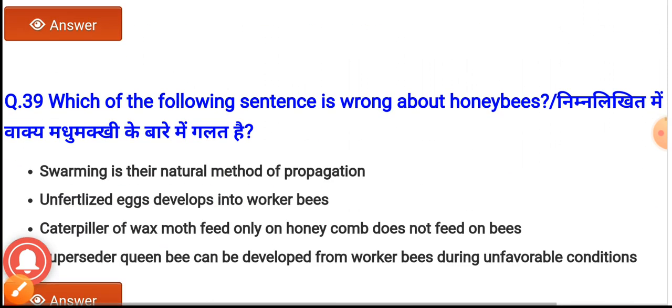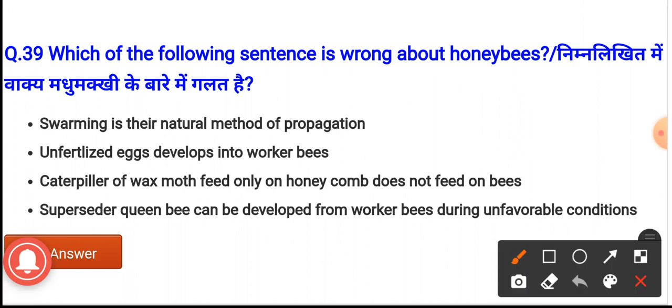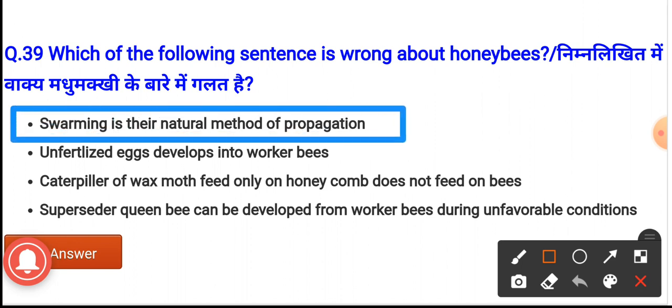Question number 39. Which of the following sentences is wrong about honeybee? The options are, option first, swarming is their natural method of propagation. Option B, unfertilized egg develops into worker bee. Third, caterpillar of wax moth feeds only on the honeycomb and does not feed on bees. Last option, super queen bee can be developed from the worker bee during unfavorable condition. And here the wrong statement about honeybee is option first. Swarming is the natural method of propagation.